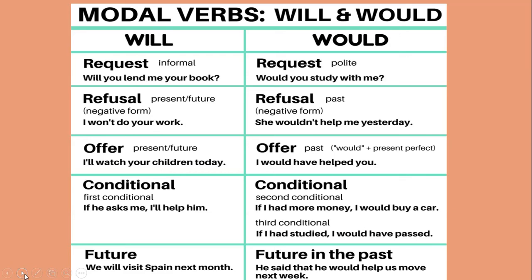So quickly revise the uses once again. We use will for request in an informal way. If I talk about refusal, we use it in negative form with present and future tense. If we are offering something in present and future tense, we use will. In first conditional or conditions also we use will, and when we are talking about simple future we use will.